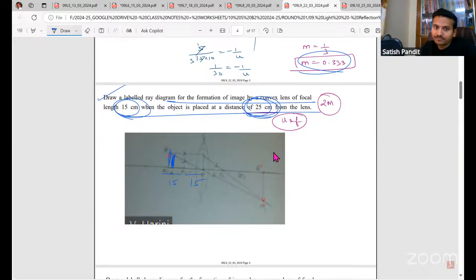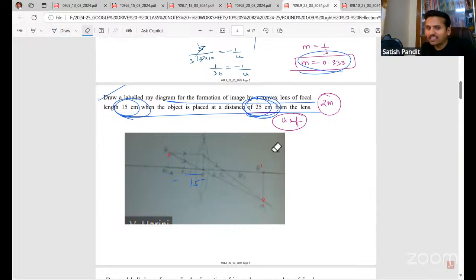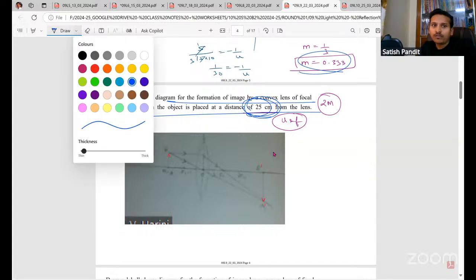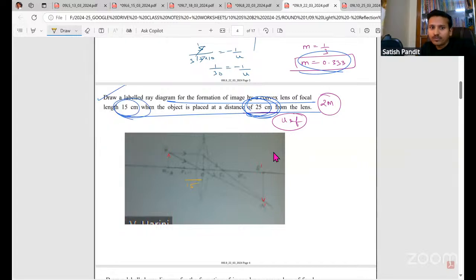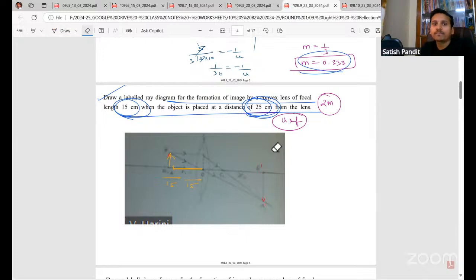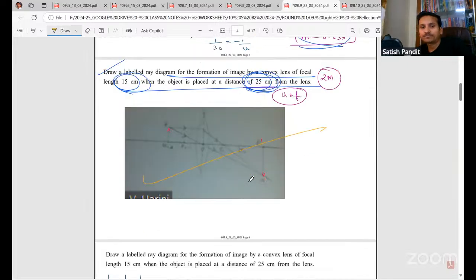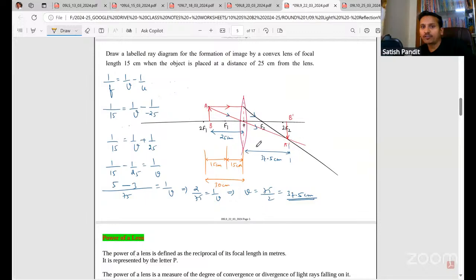I'll put it here. Same thing I had explained last class also, but it was with mirror. If you remember, we had a similar question with mirror. Okay. So from here to here, it's 15. From here to here also 15. Half of 15 is 7.5. So up to here, it will be 22.5. So 25 will lie to the left side of this over here. Okay. And once you put the object, the object here is between F1 and 2F1. So the image will be formed beyond 2F2. That is what we have drawn. Look here, I have drawn it.